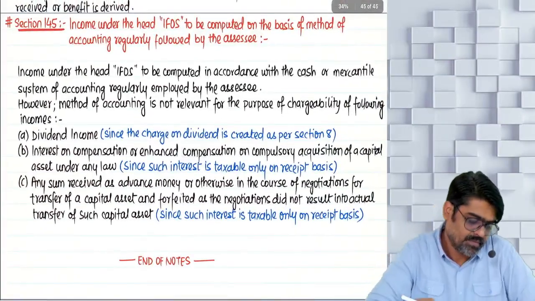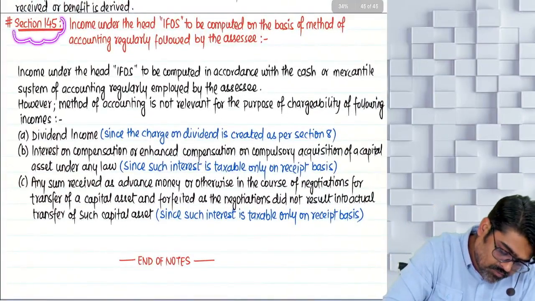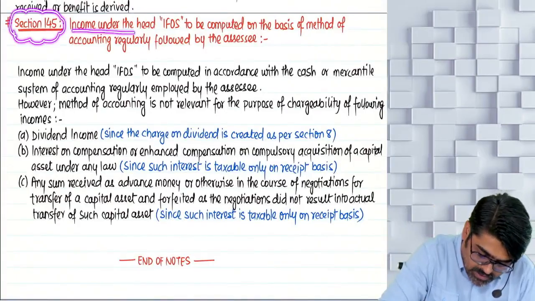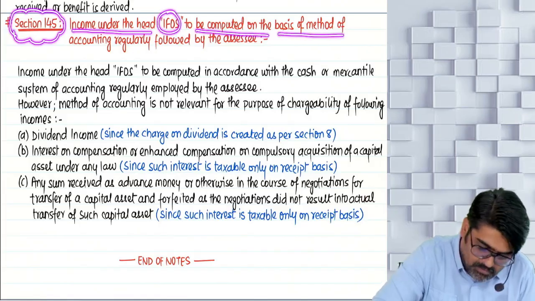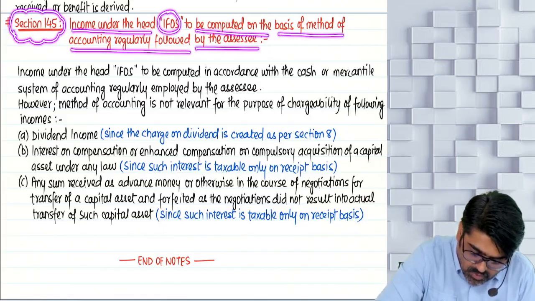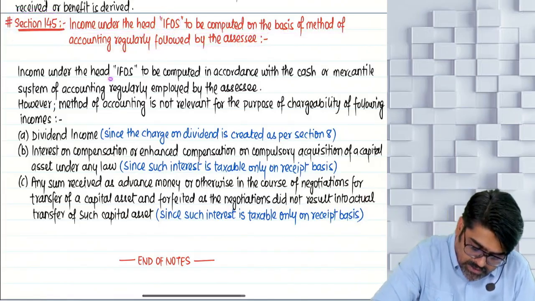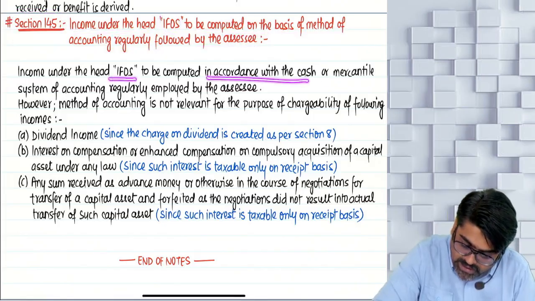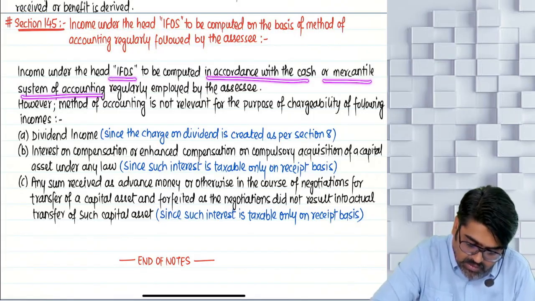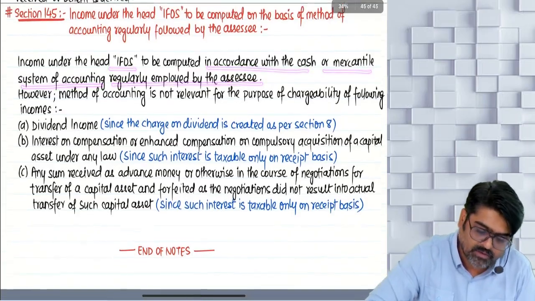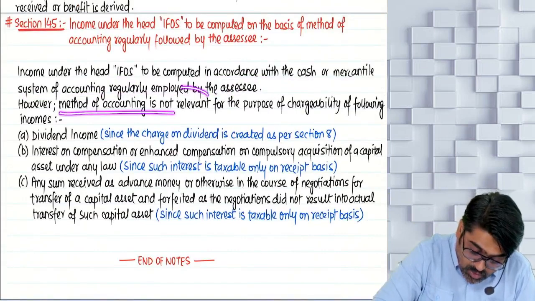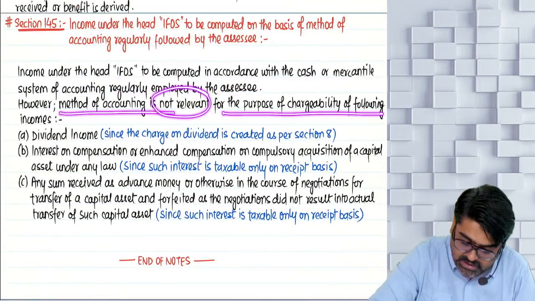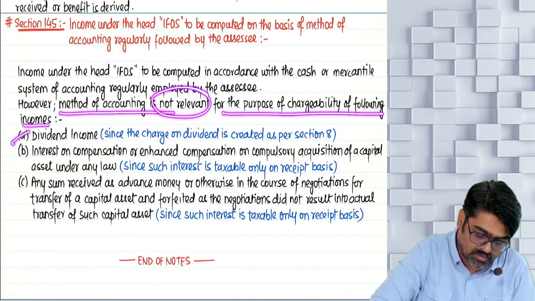Read section 145. Income under the head IFRS to be computed on the basis of method of accounting regularly followed by the assessee, in accordance with the cash or mercantile system of accounting regularly employed by the assessee to maintain his books of accounts. Yes or no? However, method of accounting is not relevant for the purpose of chargeability of the following three incomes. Number 1, 2 and 3.